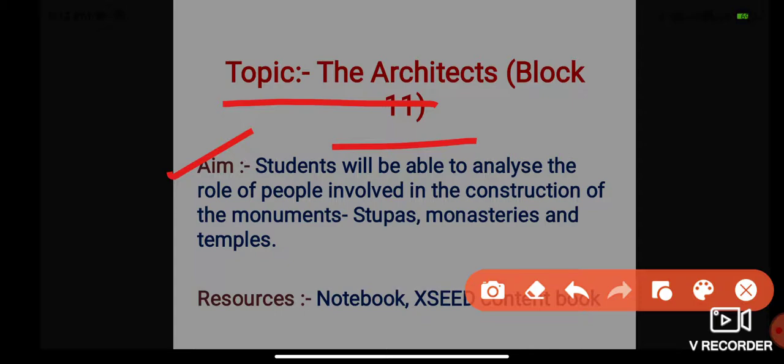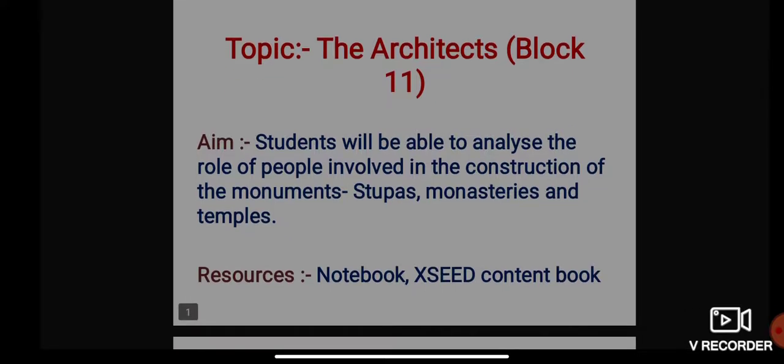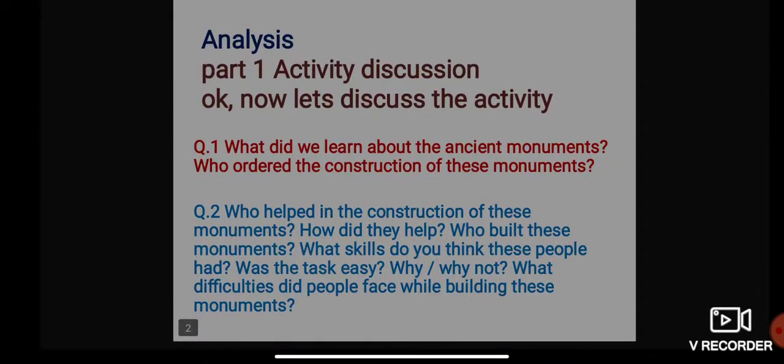Resources required are your notebook and your exit content book. Since we are done with the worksheet, now we'll be needing our notebook and exit content book. So please get ready with your notebook and your exit content book. All right, let's get to the activity discussion.